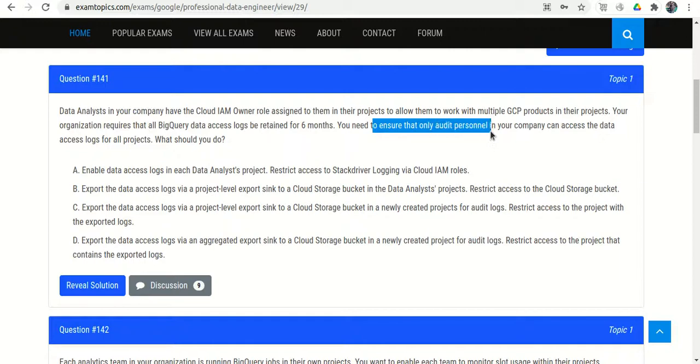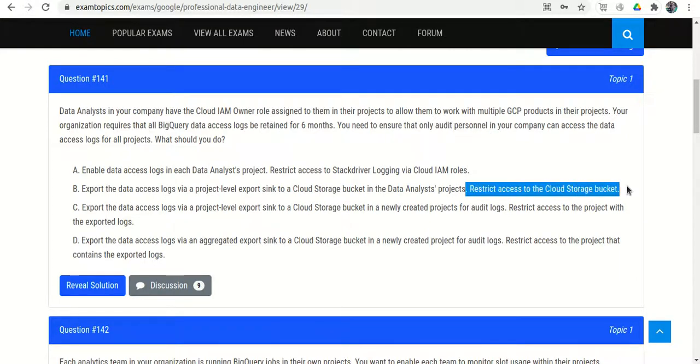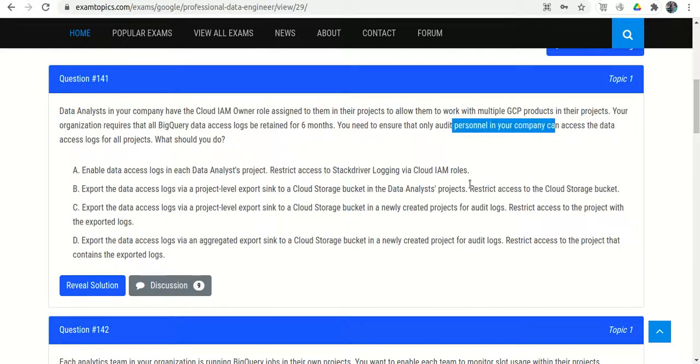We need access only for the audit persons. In option B, they said restrict the Cloud Storage bucket access, but it is wrong, because data analysts have the owner role access. Even if we restrict the Cloud Storage access, they have the higher role, so they can still access. So it violates our requirement. In option C, they said restrict the access to the project, but which project, right, with the exported logs, and it means which exports the logs.